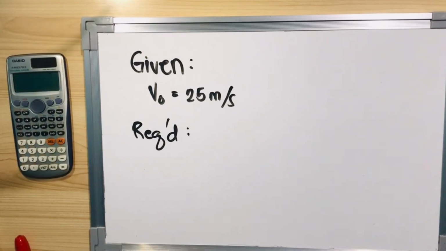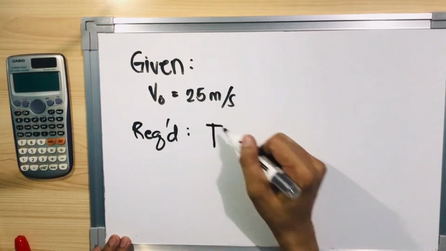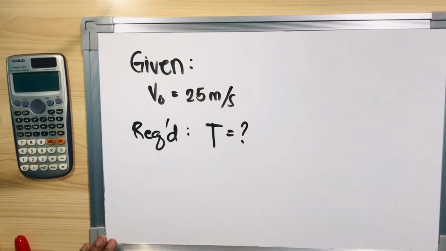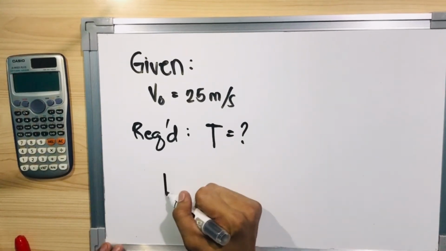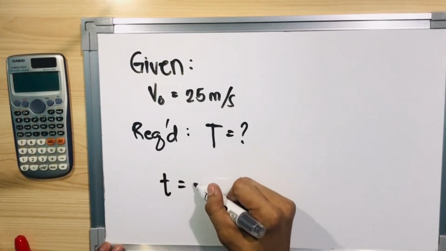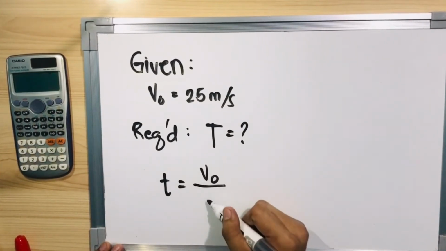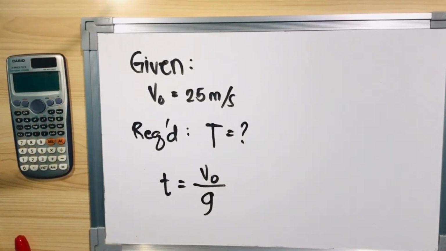So earlier, alin yung ginamit nating equation? And that's actually, ito yon. So, time is equal to VO divided by the gravity. Okay? Ito yung ginamit natin kaninang equation? And that's the second equation. So, balikan natin yung second equation.